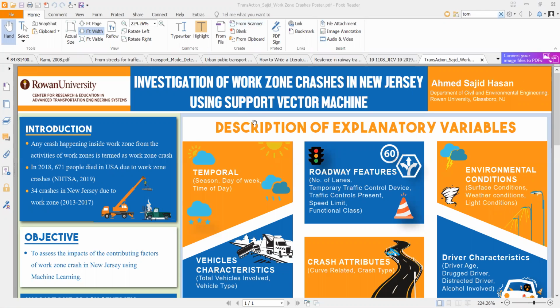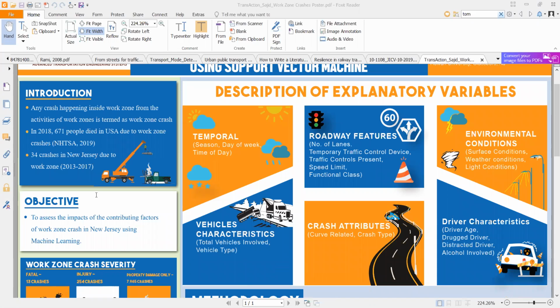Why is work zone important? Any crash which happens in a work zone is termed a work zone crash, and in 2018 alone, 671 people in the US died due to this, according to NHTSA. And 34 crashes were in New Jersey in the last 5 years. So our objective is to assess the impacts of the contributing factors of work zone crashes in New Jersey using the support vector machine.